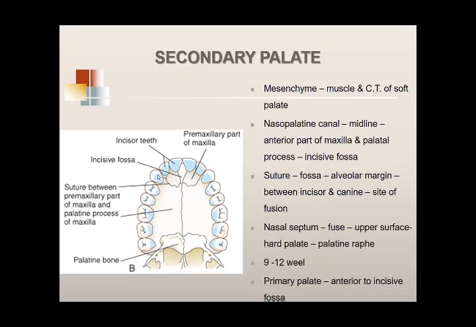So the suture runs between the incisor teeth and the canine teeth. This indicates the site of fusion between the primary palate and the secondary palate.